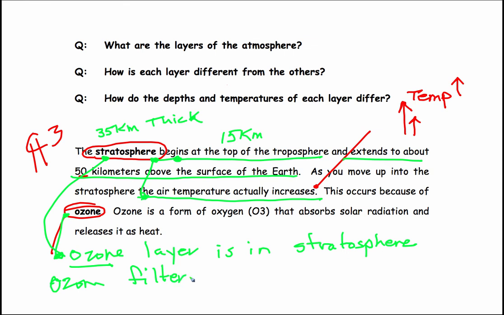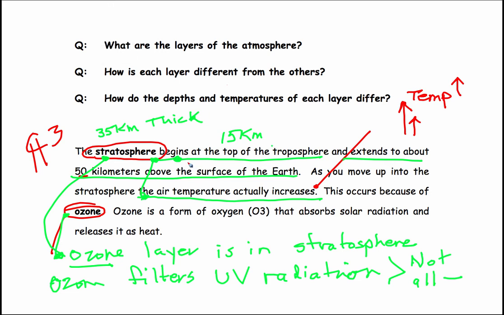It filters UV radiation. Not all of it, but a significant amount. So the ozone layer is an important gas in the atmosphere to help filter some of the ultraviolet radiation entering Earth's atmosphere.